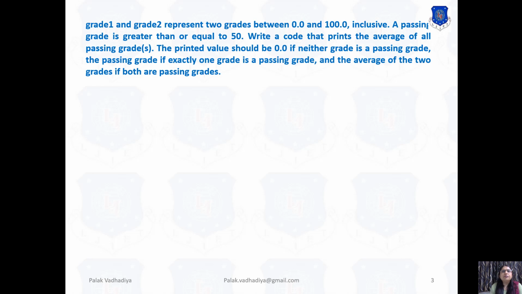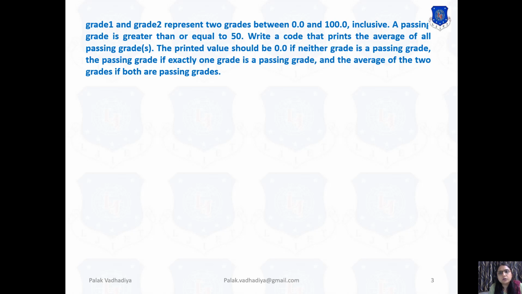Now before that, if you remember, I gave you one exercise. In that, you have to enter two numbers, grade 1 and grade 2. The grade 1 and grade 2 represent two grades between 0.0 and 100.0. The passing grade is greater than or equal to 50.